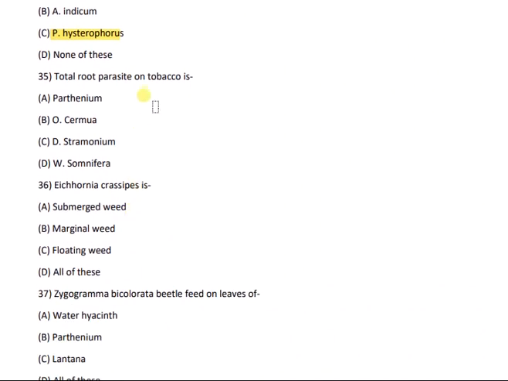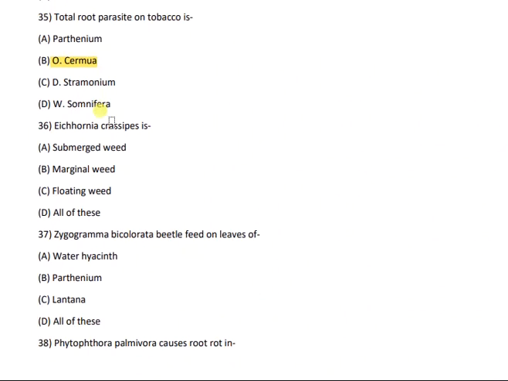Then question number 35. Total root parasite on tobacco is Parthenium, O. cernua, D. stramonium, or W. somnifera. And the correct answer is O. cernua, option B.